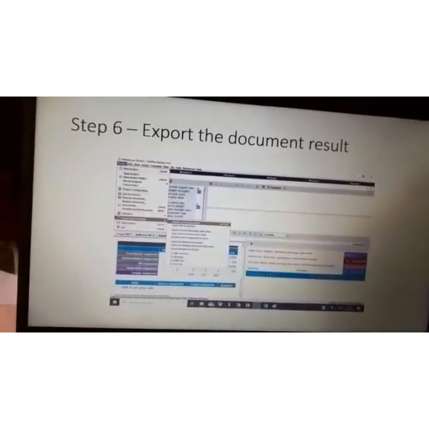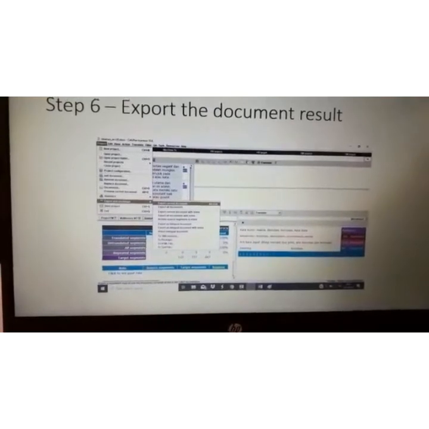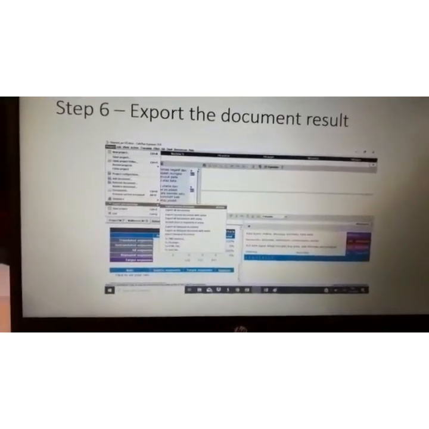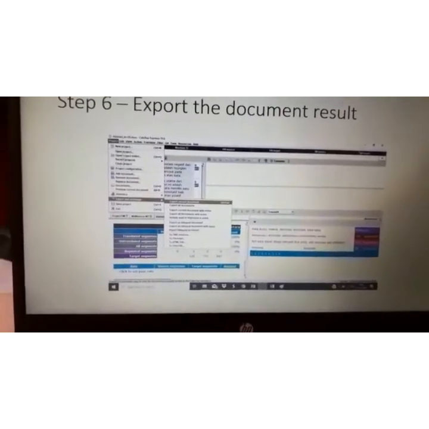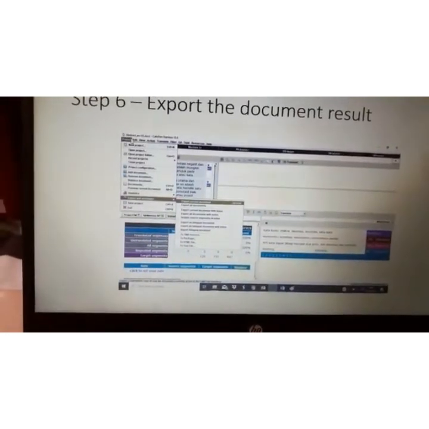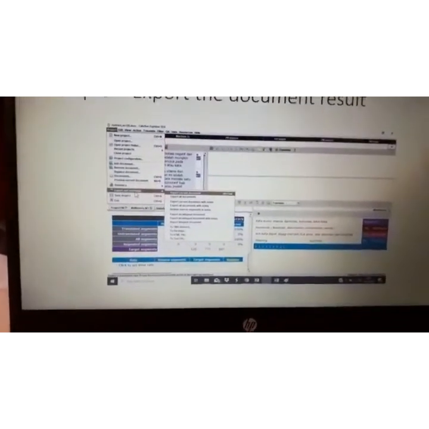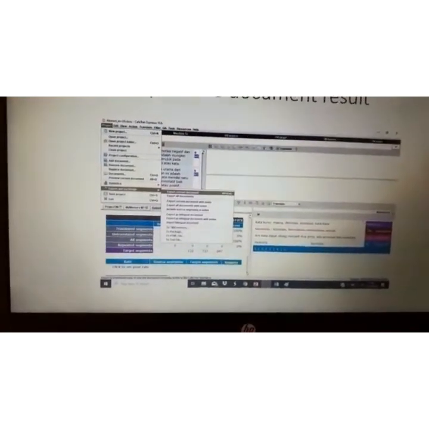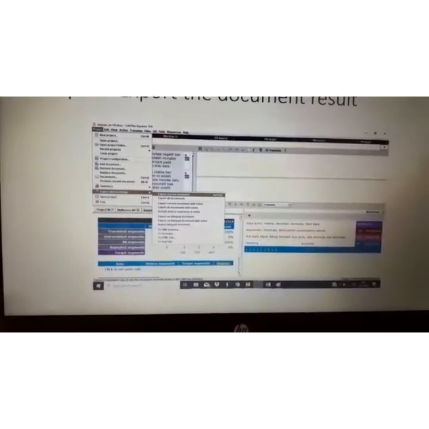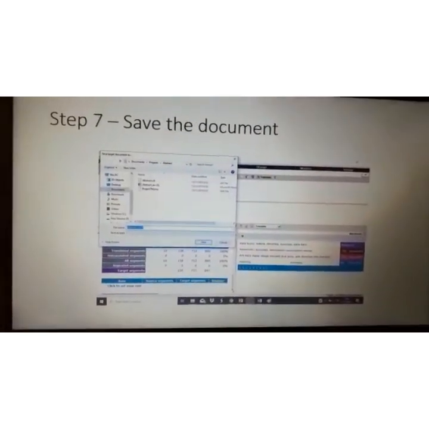We can export the document based on what we need. We can click the project, then choose export and exchange, and then choose export current document, or we can use the shortcut Alt+N. And the next step is to save the document.